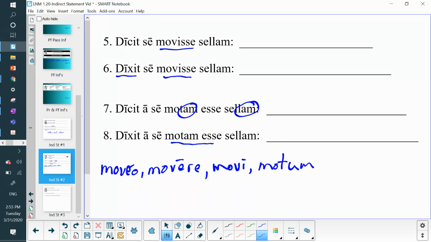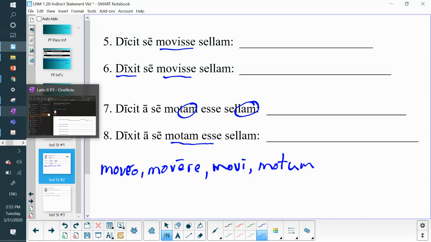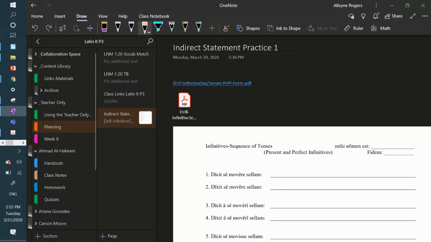Okay, so this is what your next assignment is going to look like. Let me show you a couple of different ways you can access that. If we go to your OneNote, basically you look in homework. We're looking at my version right now, but you'll find this same file, the same setup, in your homework tab.